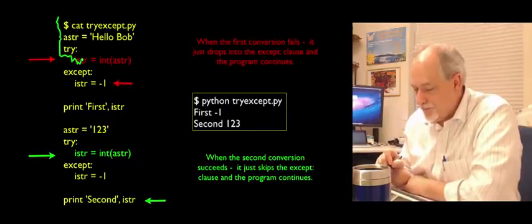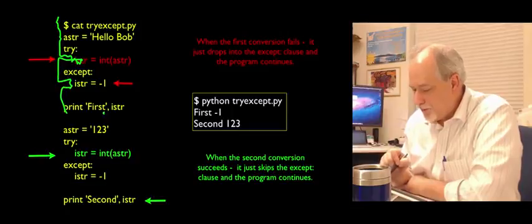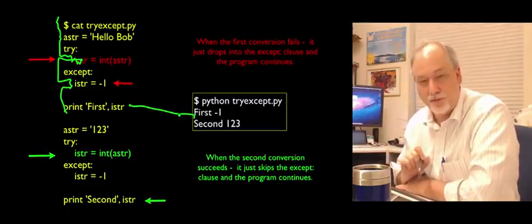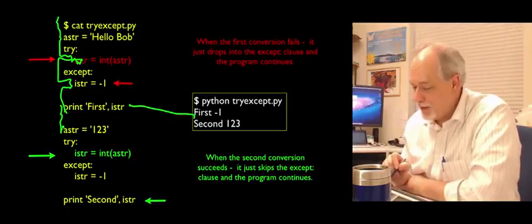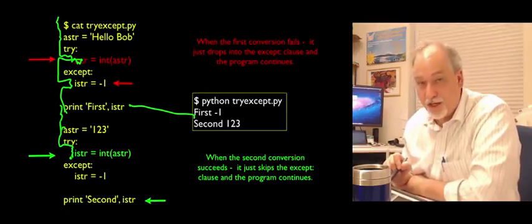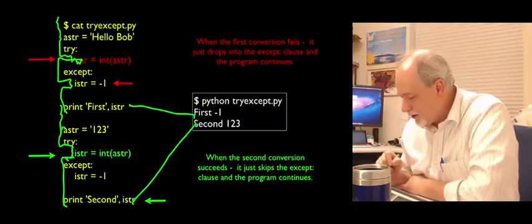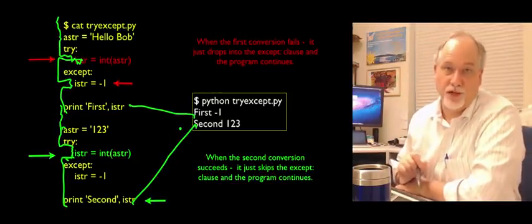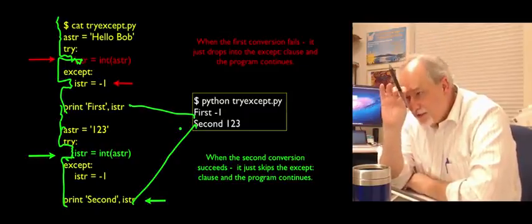This blows up, so it runs down to here and runs this part, and then it'll print first -1. Then it sets the string to 1, 2, 3, not 123, but 1, 2, 3 as a string. It takes out an insurance policy. This time it works, and that puts istr as 123, so we don't run the except code, and so out comes the second 123. Okay, so the try is take out insurance on this little bit of code.